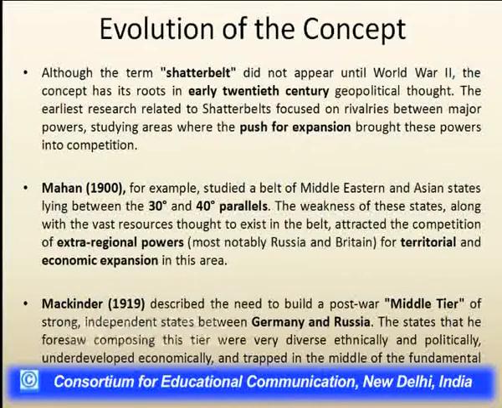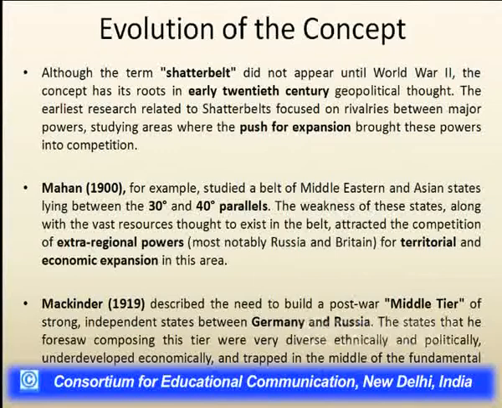Mackinder described and said that there is a need to build a middle tier of strong independent countries between Germany and Russia, in these Balkan states. He said that this tier was very diverse, because these countries on the eastern side of Europe and the western side of Russia, the Balkan countries or Eastern European countries, are strong independent states between Germany and Russia.